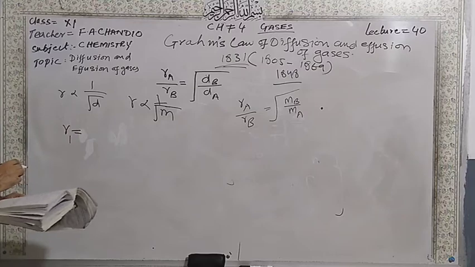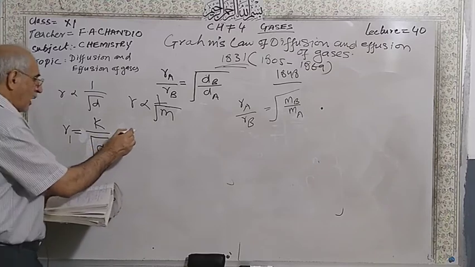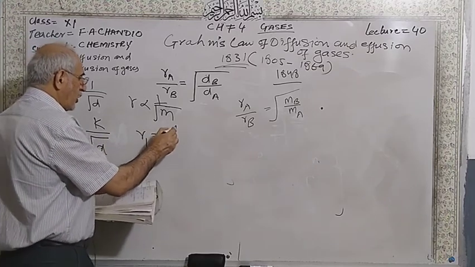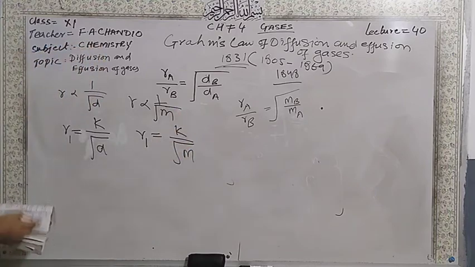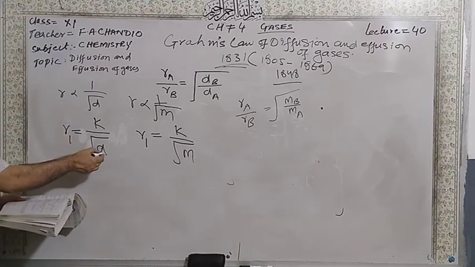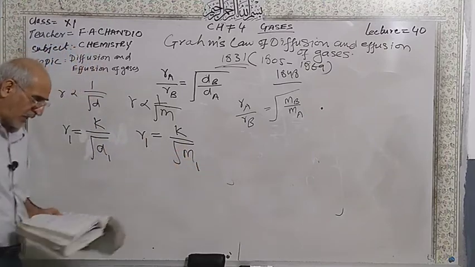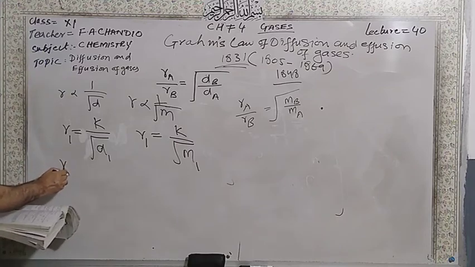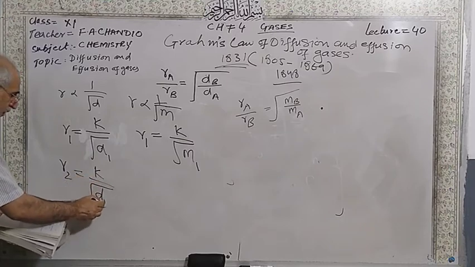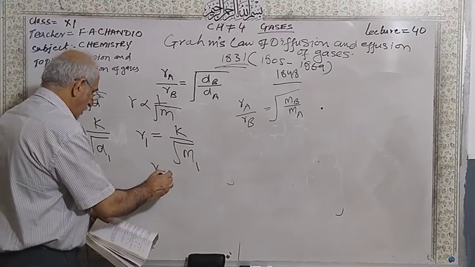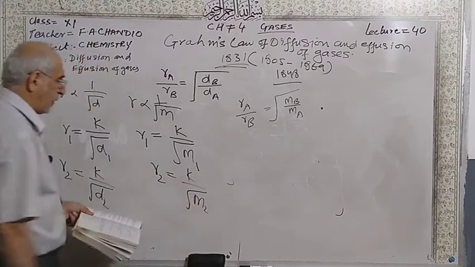The rate of diffusion of gas 1 is K over the square root of D1, or K over the square root of M1. Likewise for gas 2, the rate of diffusion is K divided by the square root of the density or molecular mass of gas 2.